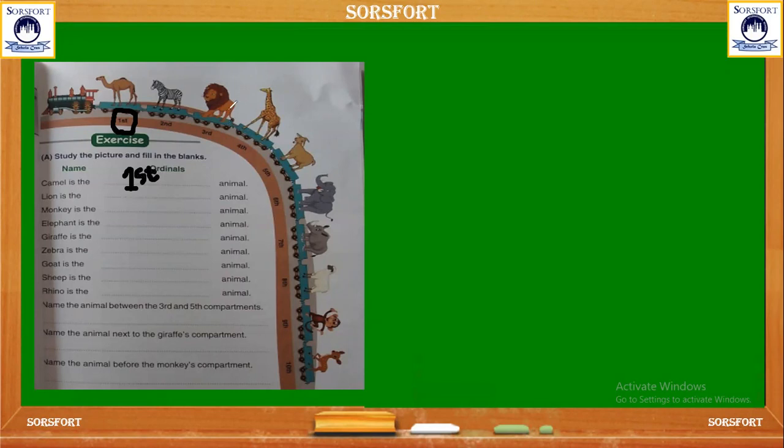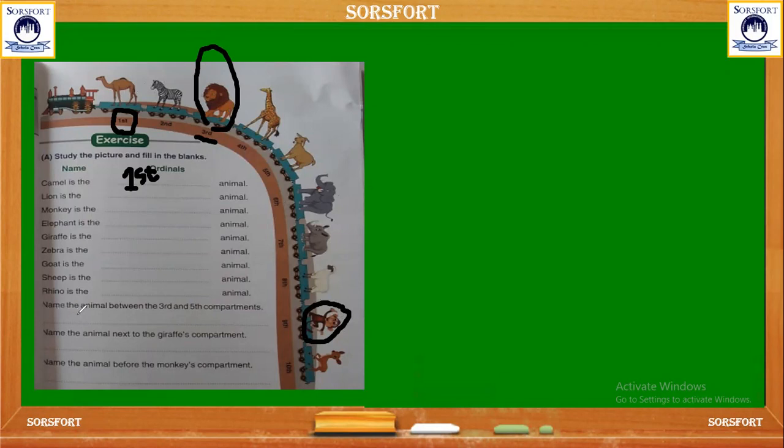Now see the next, lion. Where is the lion? Lion is in the third position. Monkey. Where is the monkey? Monkey is in the ninth position. See the queue? 1, 2, 3, 4, 5, 6, 7, 8, 9. Monkey is in the ninth position. So this is the way the ordinals help us to find the position.